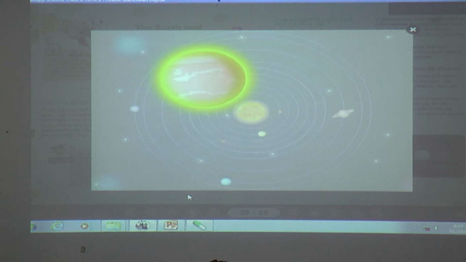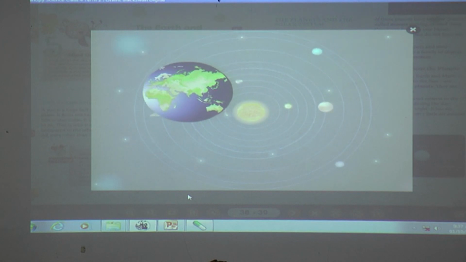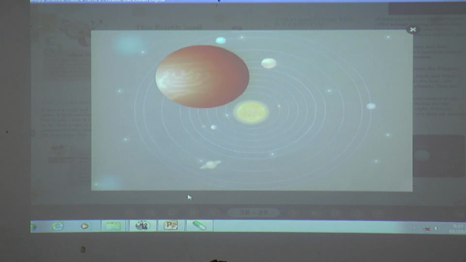Venus is the brightest planet in the solar system because it has yellow clouds which reflect the Sun's light. Earth has more water than land. Mars has a volcano called Olympus Mons that is 22 kilometers high. This makes it the tallest mountain on any planet in the solar system.